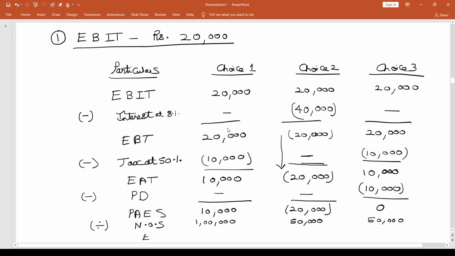But when I calculate EPS, earnings per share, in the first case I get 0.1. In the second case I get 0.4, but this is negative, negative 40 paise, and here I get 0.